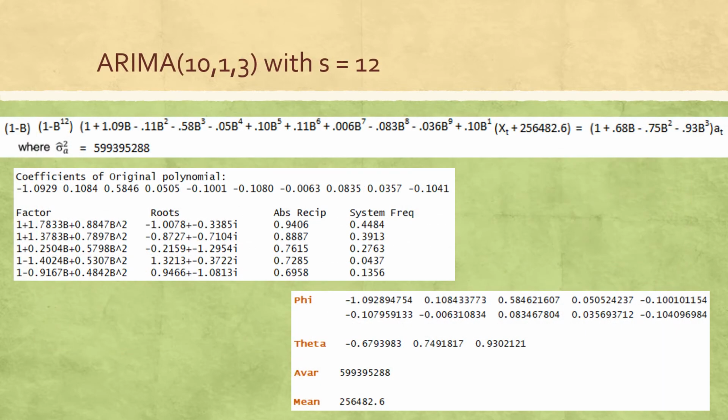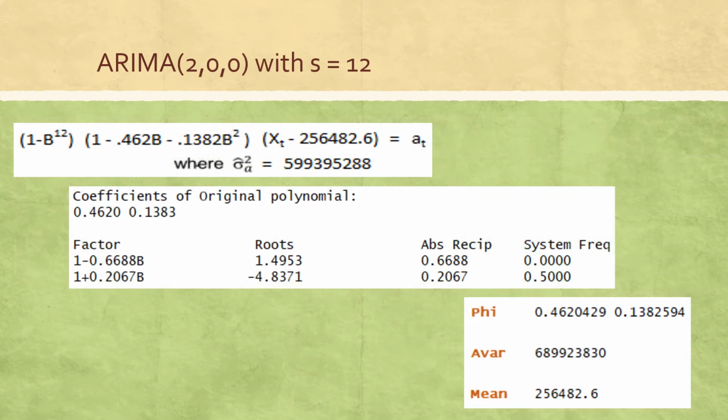The first shown here is an ARIMA 10-1-3 with seasonality of 12. The second candidate model is an ARIMA 2-0-0 with seasonality of 12.